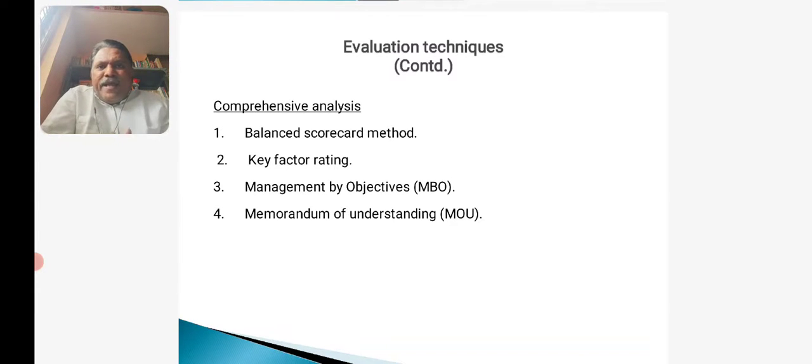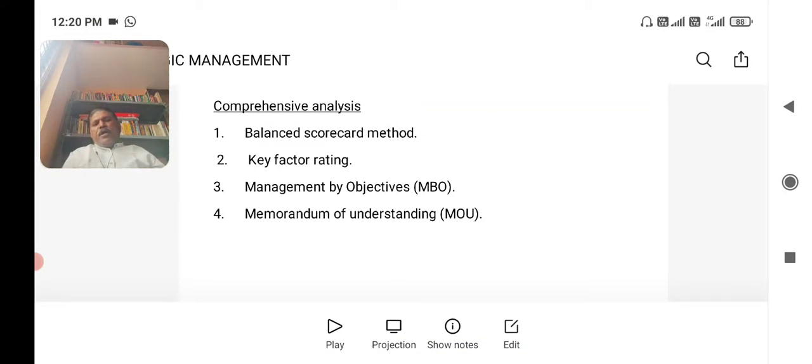What is quality here? Most of the people may think that quality means good product. No, definitely not. When we look into the meaning of quality, quality means usefulness. Whether the product is useful to the ultimate consumer or not.